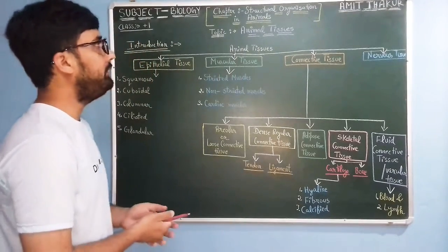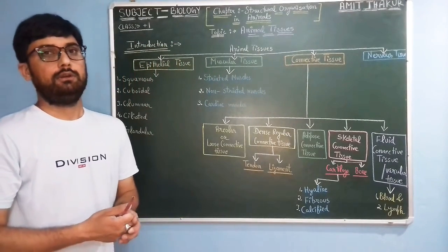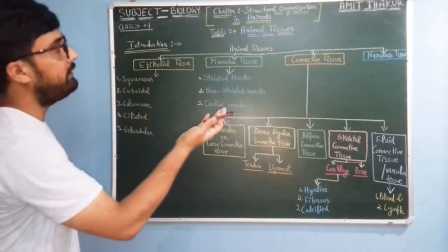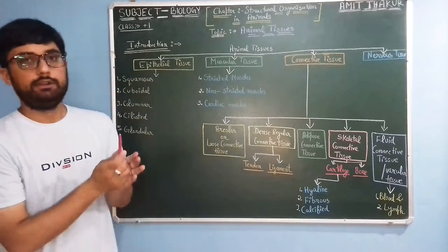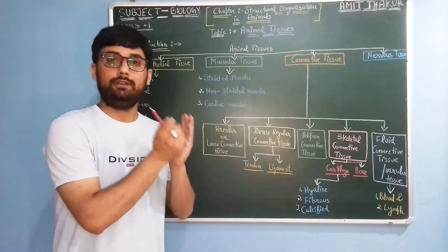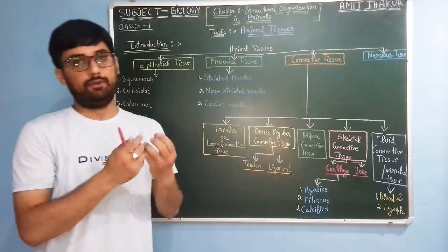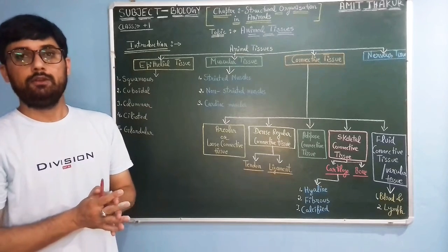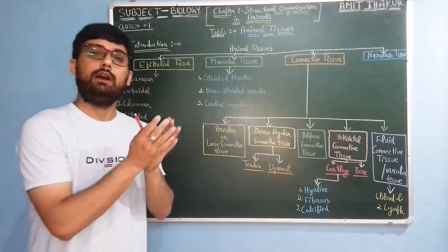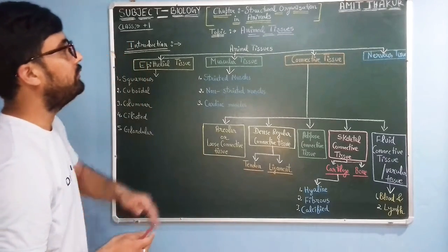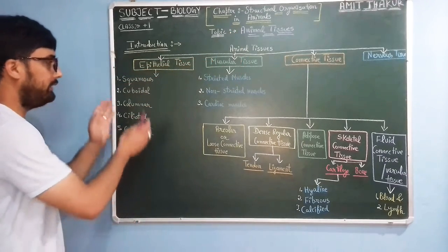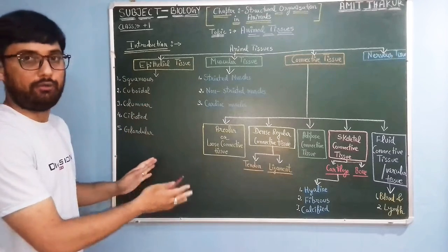Very good morning. Today we are going to start a new chapter, the second unit, that is the structural organization in animals. And the topic is animal tissues. So what are tissues? Tissues are groups of cells which are structurally and functionally similar. So structurally and functionally similar cells, or group of cells, are known as tissues. We would discuss animal tissues, and here is an introduction about the animal tissues.